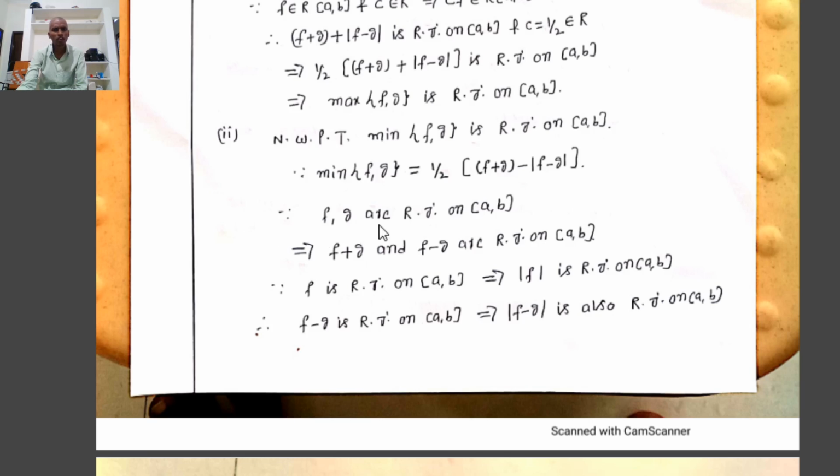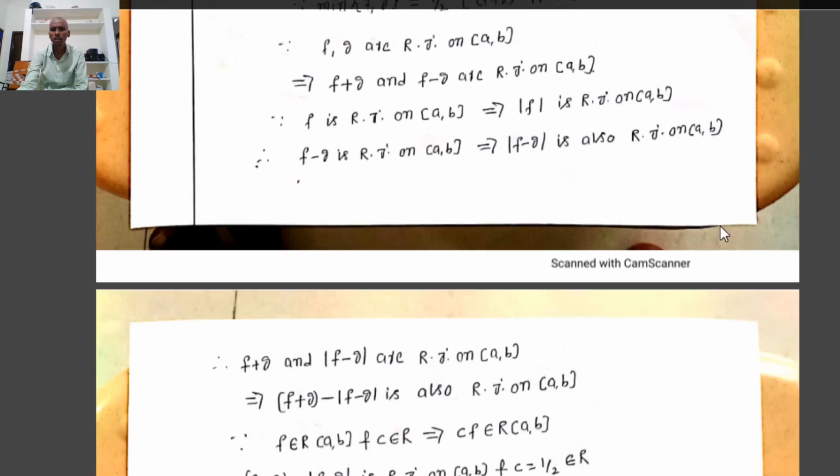Therefore, since f comma g are Riemann integrable on the closed interval a comma b, by the previous theorem f plus g and f minus g are also Riemann integrable on the closed interval a comma b. Already we know by the previous theorem that if f is Riemann integrable, then mod f is also Riemann integrable. Therefore, since f minus g is Riemann integrable, mod f minus g is also Riemann integrable on the closed interval a comma b.